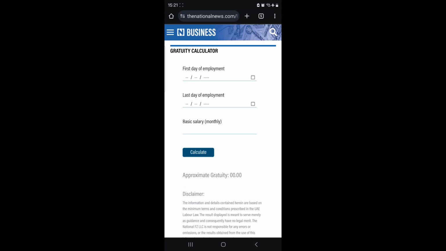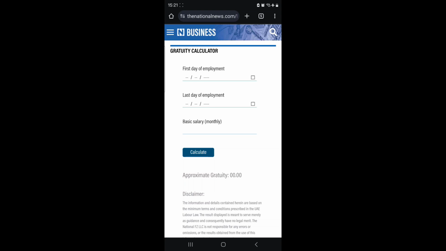So check your breakdown. You can look at your pay slip from your company. From there you can see your basic salary. You can also look at your labor contract. From there you can see your salary breakdown. Once you know your basic salary, if it is 1,000 or 2,000, in the example let us use 2,000 as your basic salary.